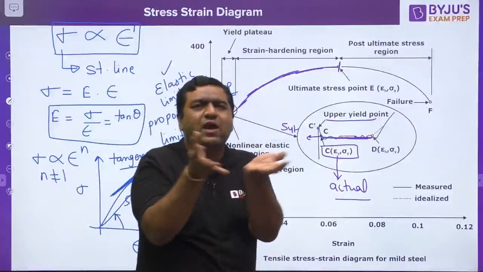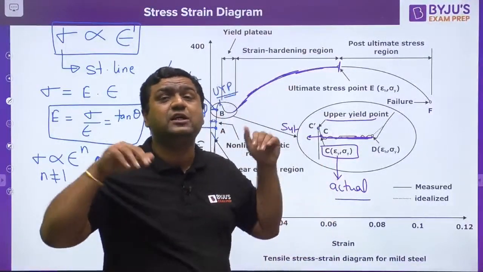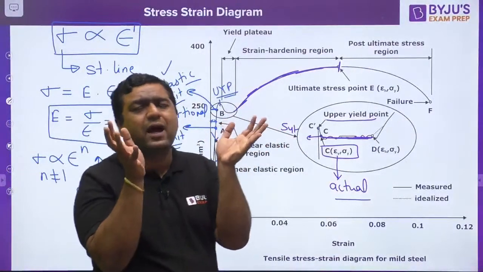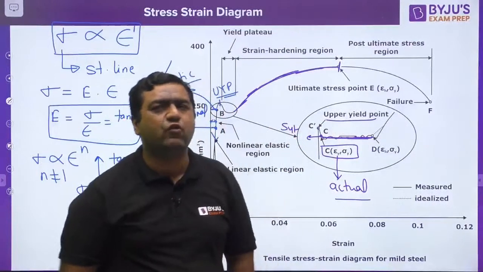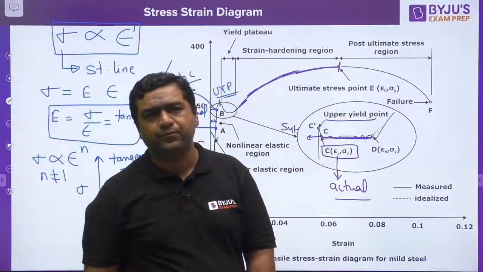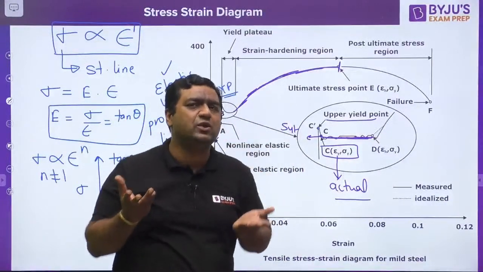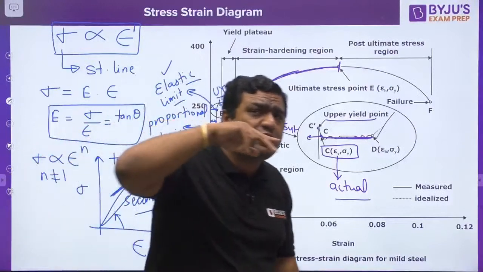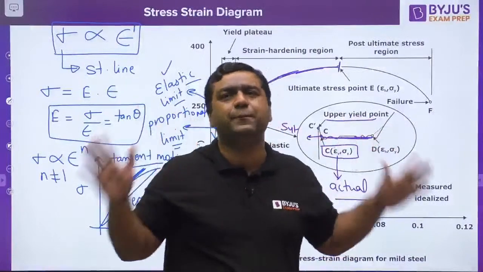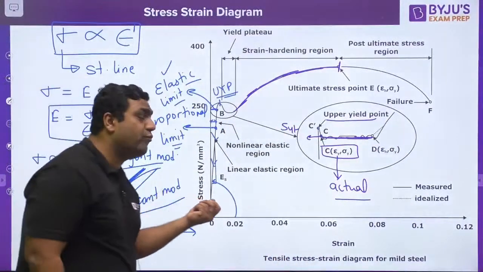These groups of atoms are said to be dislocations, because this is a group of atoms which has left its own position. When a group of atoms moves under the action of force, that dislocation movement is said to be slip. So the group of atoms which have left their position is a dislocation, and the movement of dislocation is slip. Okay guys, now we are talking about dislocation movement, which is slip.